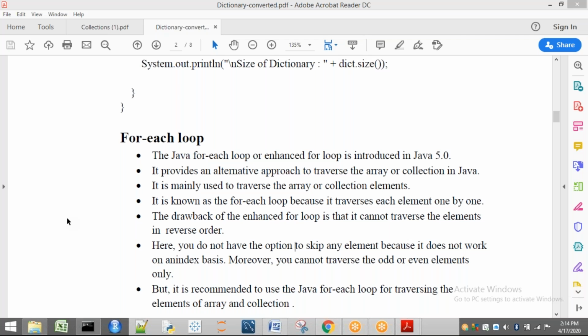Those options are there. Inside a for, if you write an if condition, and inside the if you write break or continue, that particular iteration is going to be skipped. So it is not possible here. So this is one of the disadvantages. This is also a disadvantage. See, you cannot traverse only the odd or even numbers. But it is recommended to use the Java for each loop for traversing the elements of arrays and collections. Okay, so this is about for each.